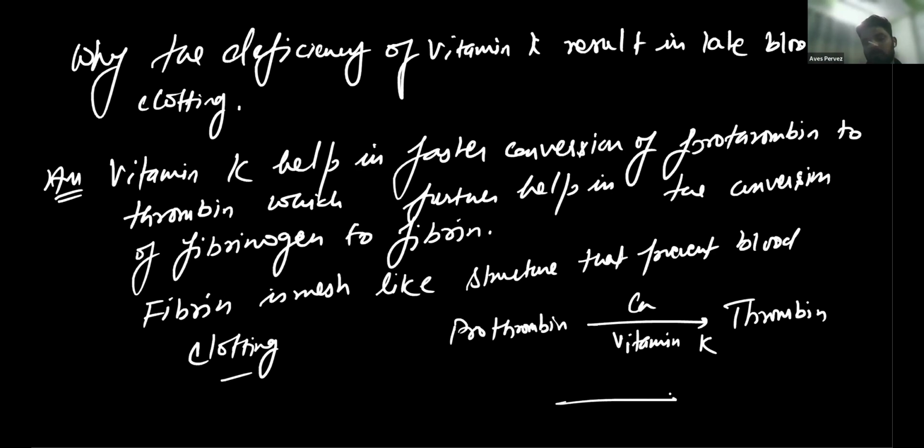Sir, fibrin helps in blood clotting, right? Yes. You have written that fibrin is a mesh-like structure that prevents blood clotting. Oh, the mesh-like structure that prevents blood loss, or blood flow. Okay, okay. That helps.